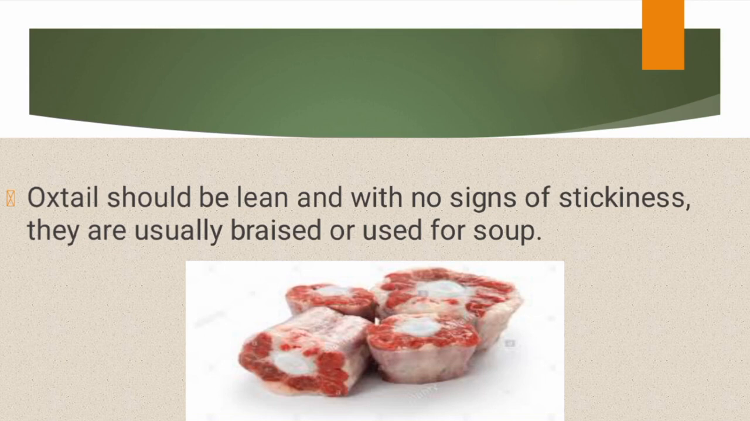We have just the red part, which is the lean meat, and the middle white one, which is the bone, the skeletal tail bone. We said in terms of cooking, you can braise it or you can use it for soup. Many times our parents love using meat for soup, cow tail. Put it in soup.